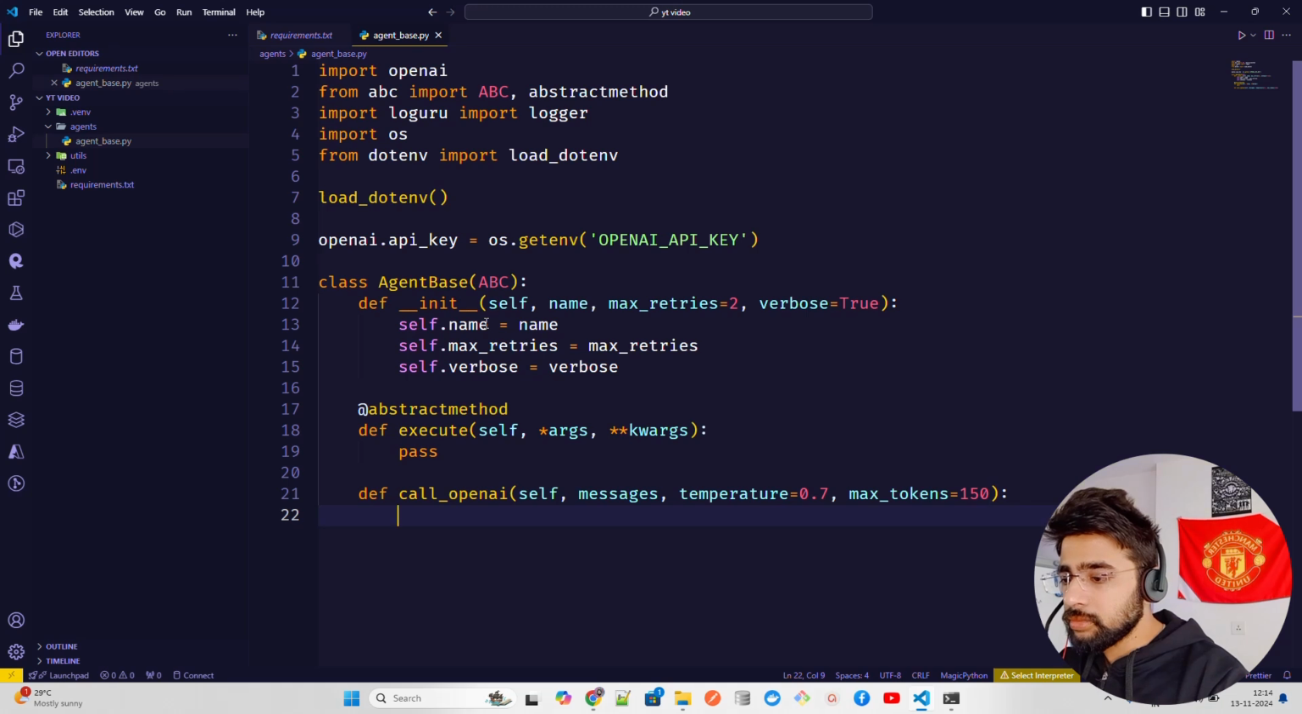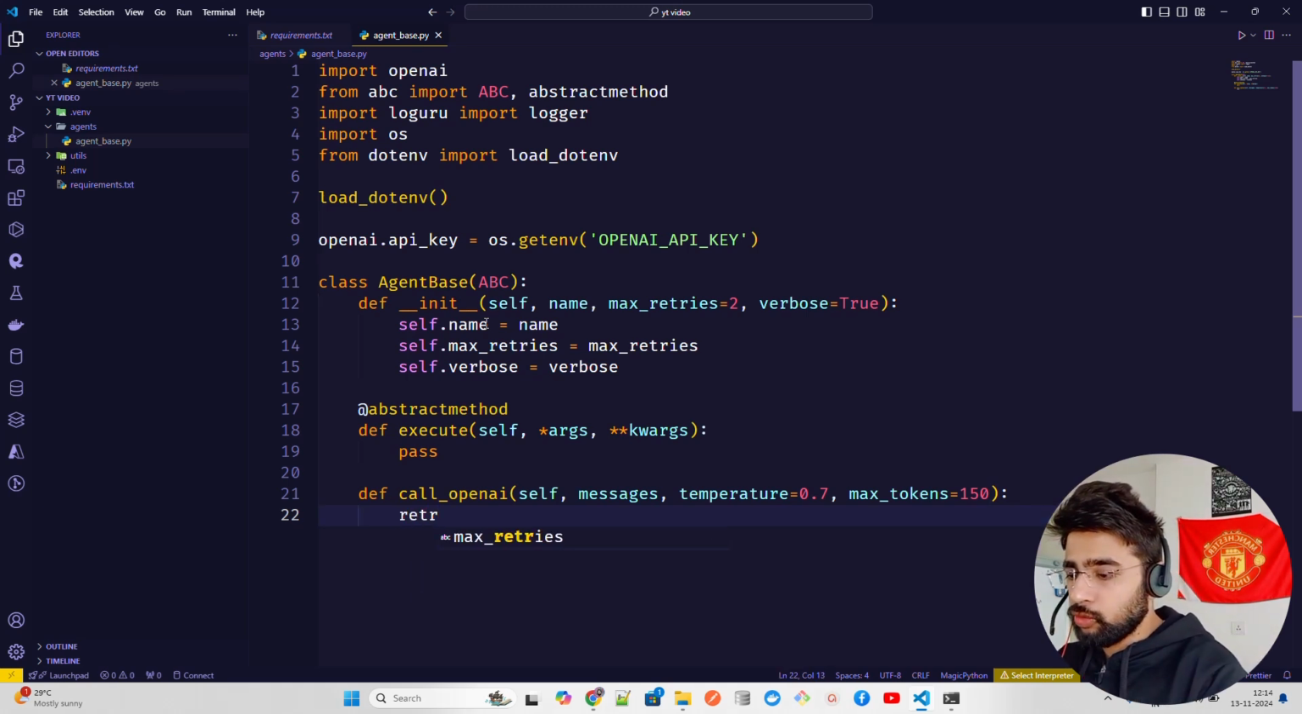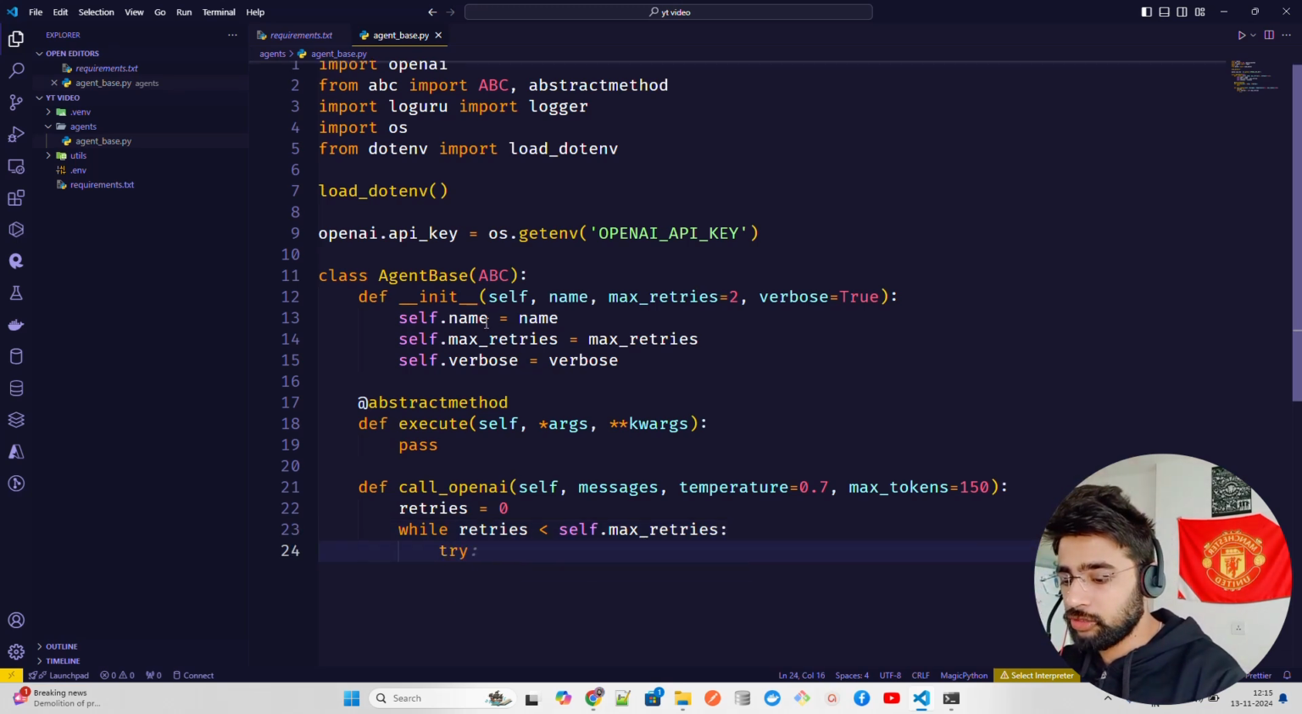You can also use Gemini as well, guys, but then post processing will be a bit different, in how you parse the output. So retries, of course, will be 0. Now retries is 0, and then I'm going to say while retries is less than self dot max retries, and then we're going to have try and except.